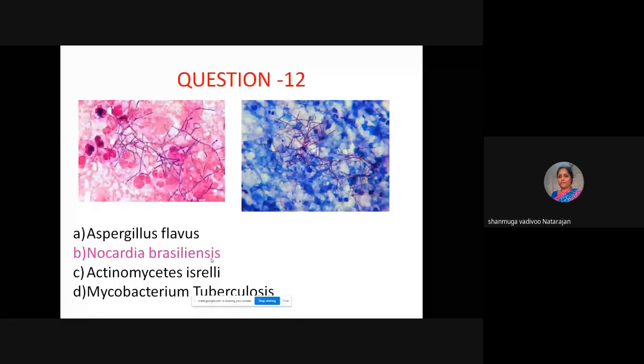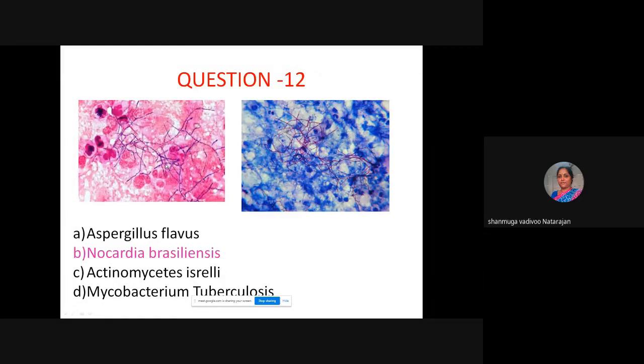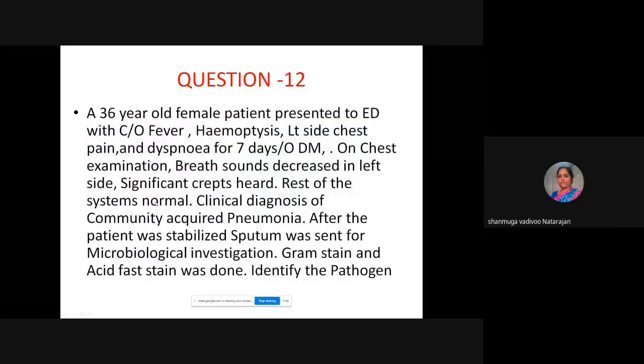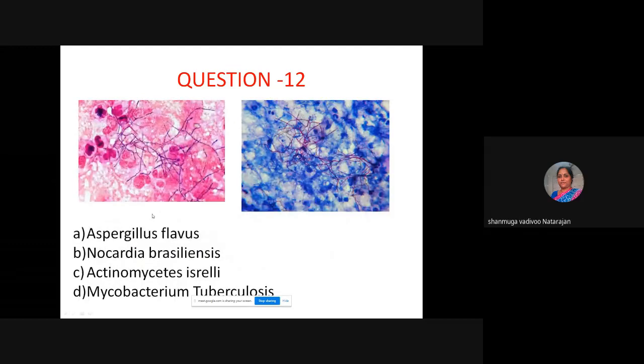As I've told you, both Nocardia and Actinomyces are gram positive filamentous organisms. Nocardia typically causes pulmonary nocardiosis. What you are seeing in the clinical picture here is pulmonary nocardiosis. Here I am discussing all the different morphological forms of bacteria. You can see in the gram stain, gram positive filamentous structures, and these are the pustules in the sputum picture.